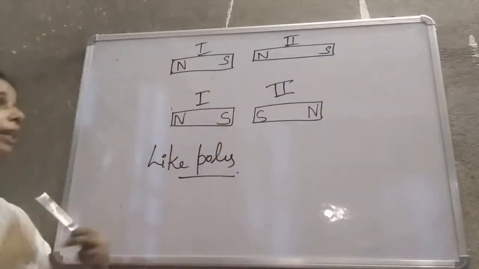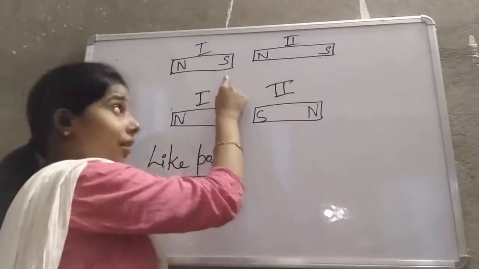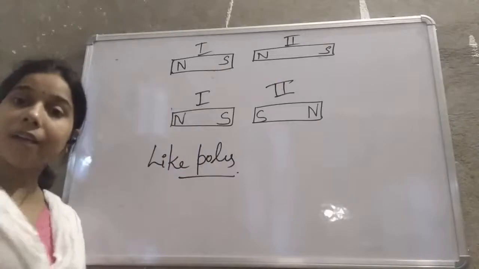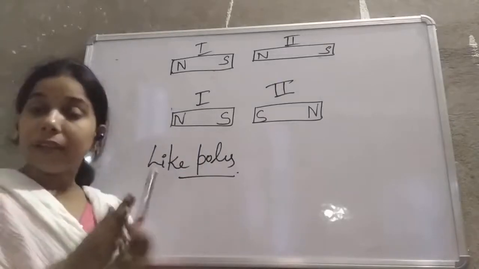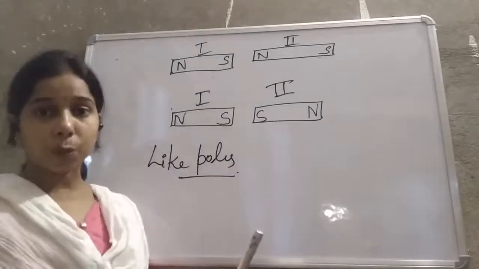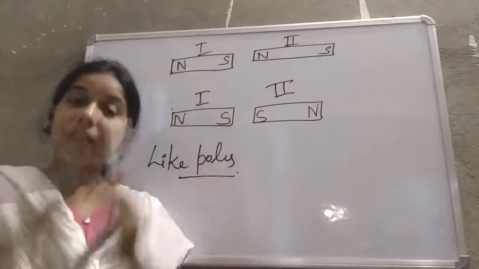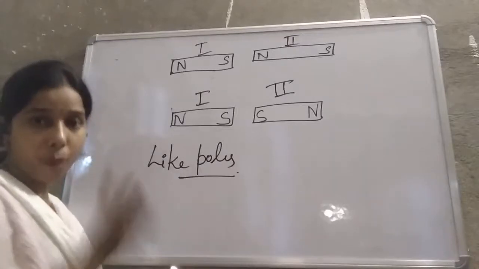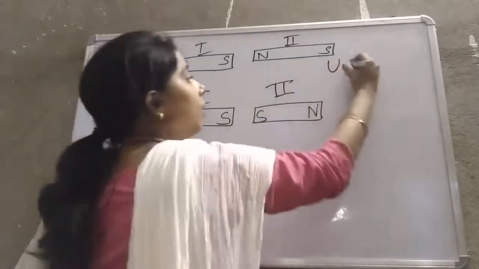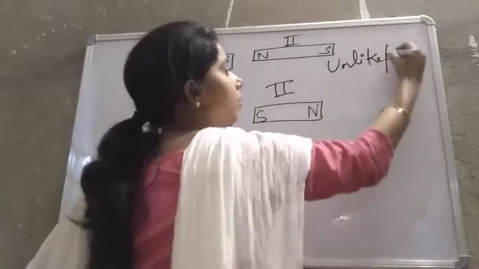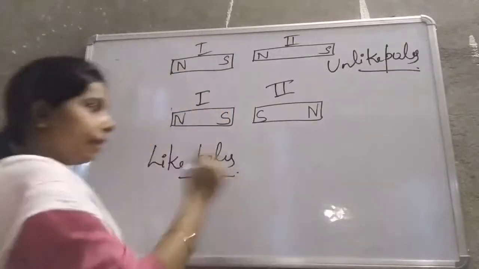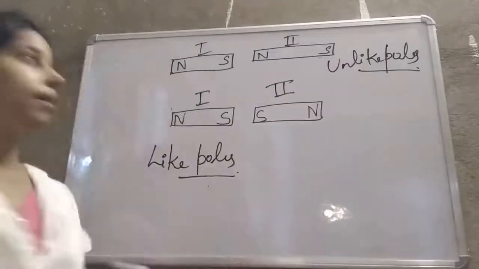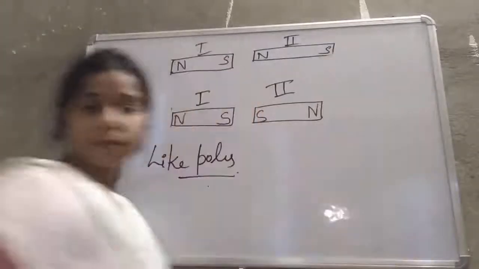So we can say that this is the south pole and this is the north pole, and these two poles are not like each other. They are different from each other. One is north pole and another is south pole. So the term we use for such poles is unlike poles. So in this case, these are like poles. In this case, it is unlike poles.